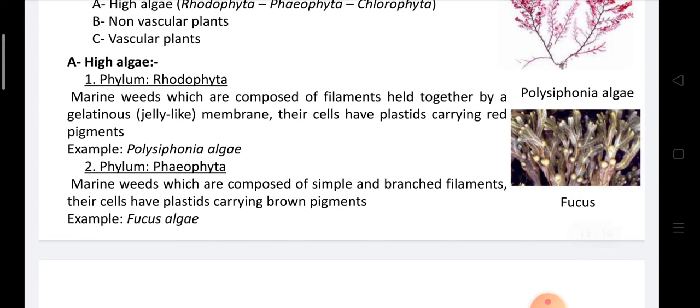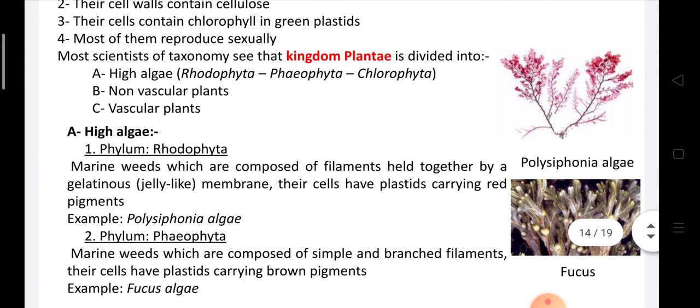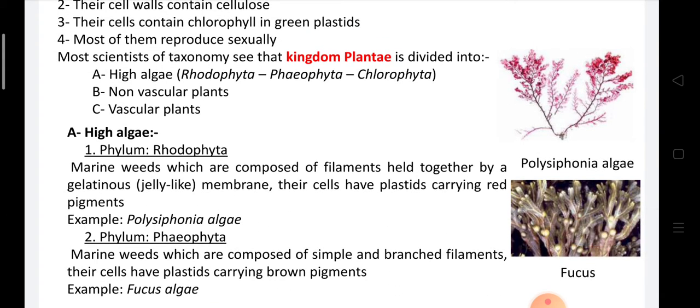Higher algae contain three phyla. The first phylum is called Rhodophyta, or red algae, composed of filaments held together in a gelatinous or jelly-like membrane, and their cells have plastids carrying a red pigment, like Polysiphonia algae that you can see in the picture.